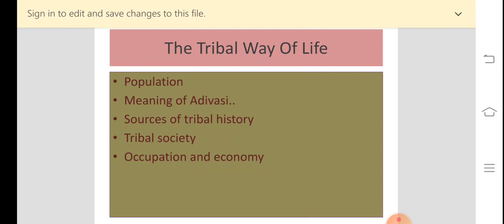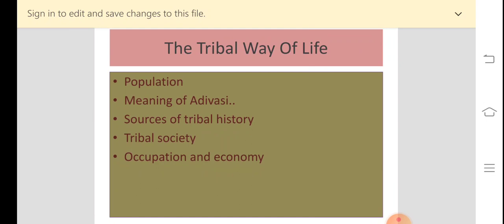Then how do we come to know about the history of the Adivasis? The next question that arises here is how we come to know about their history. There are different sources. Those sources are ballads.